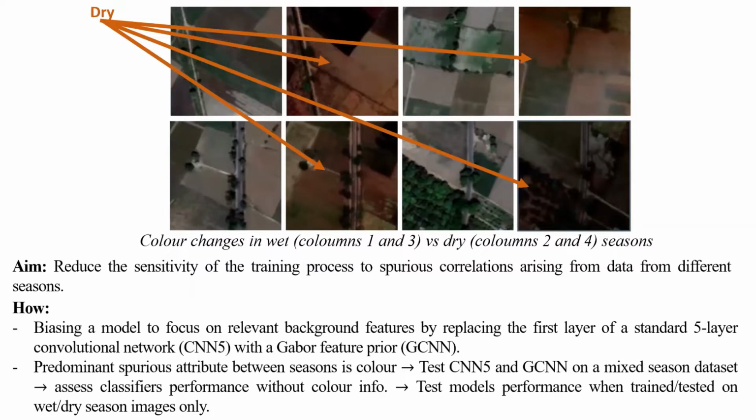And B, since the predominant spurious attribute between seasons is color, we compare a normal 5-convolutional layer network with a Gabor CNN on a mixed dry-wet season dataset and assess how much removing color information affects their performance, before testing how models perform if trained on wet and tested on dry season images only, and vice versa.